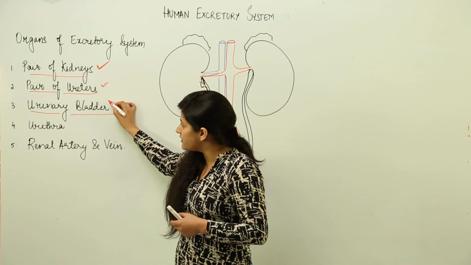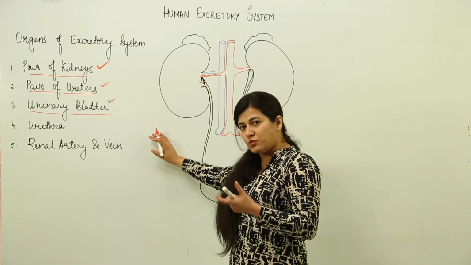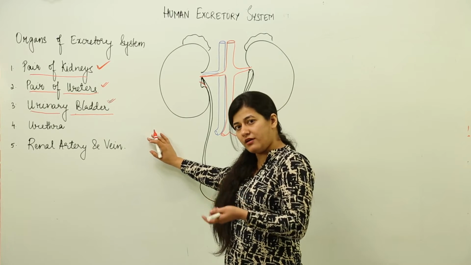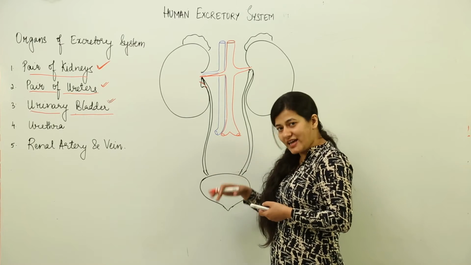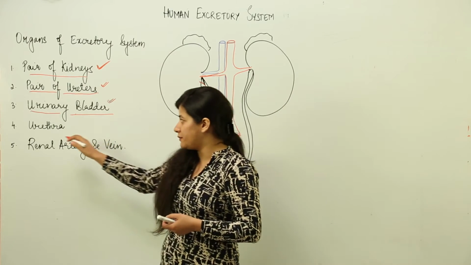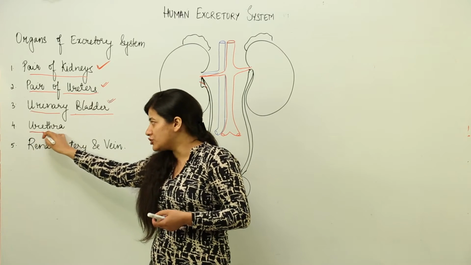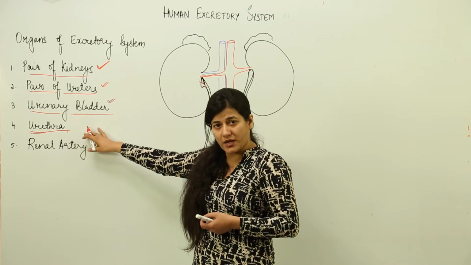So, the urinary bladder is under the direct control of the brain and nervous system, so that at a suitable time, when the bladder has reached a certain volume, it would be distended and the process of micturition would take place. The passage from where the urine is thrown out is known as the urethra.